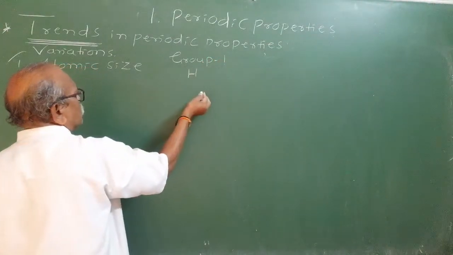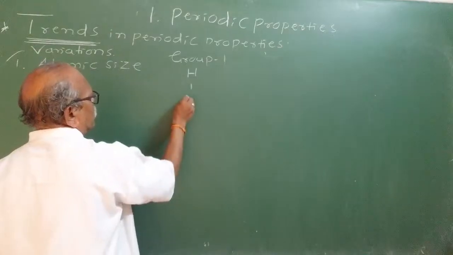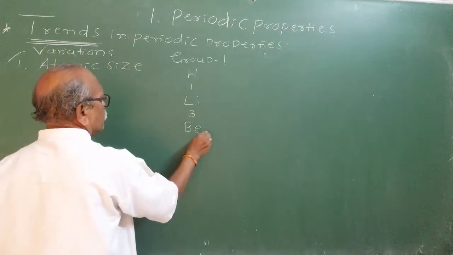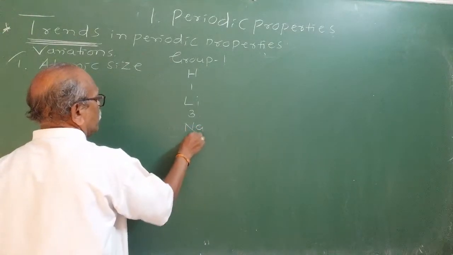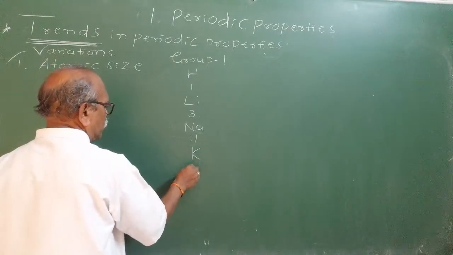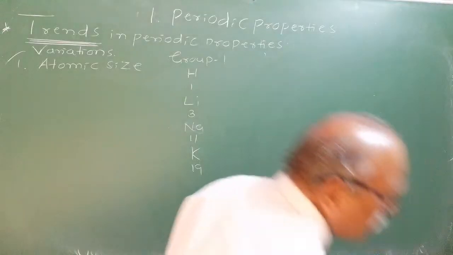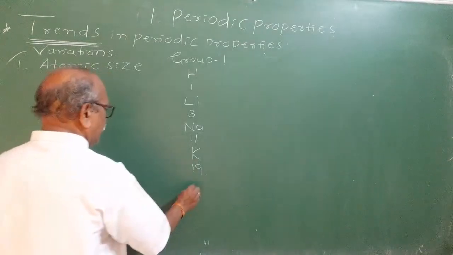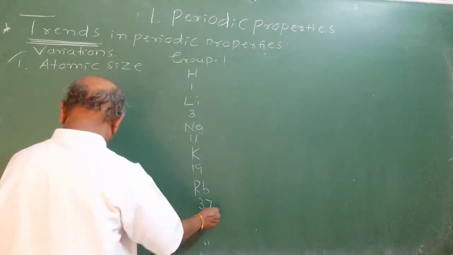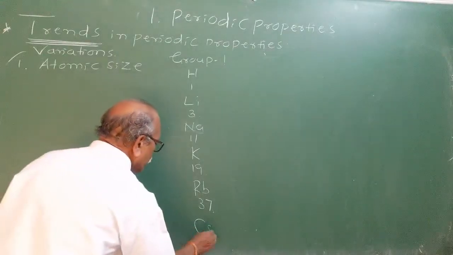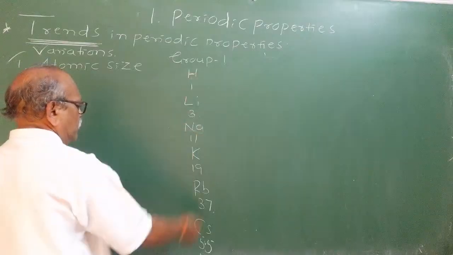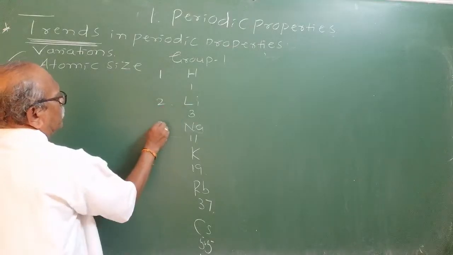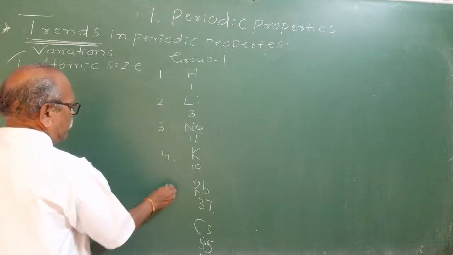You have hydrogen, atomic number 1, electronic configuration is 1. Next comes lithium, atomic number 3, sodium, atomic number 11, and potassium, atomic number 19. Then you can take rubidium, atomic number 37, cesium, atomic number 55. What is happening here? This is in the first period. This is in the second period. This is in the third period. This is in the fourth period. This is in the fifth period.